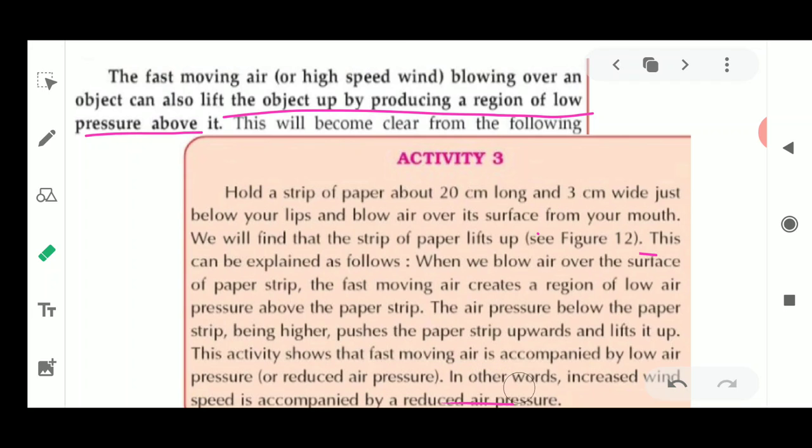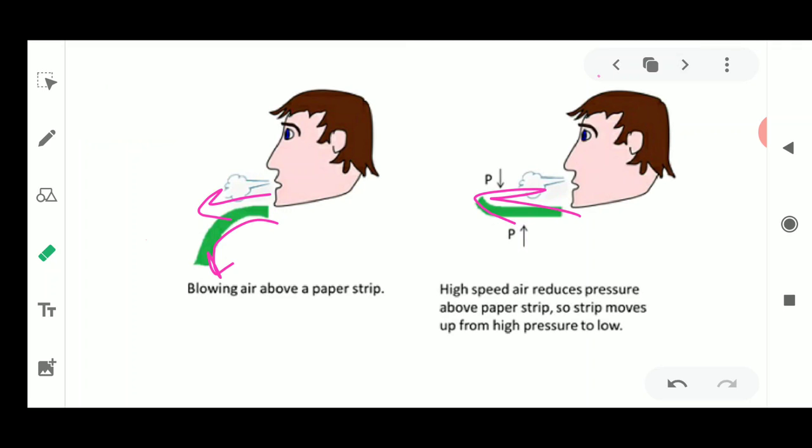So this activity is very simple. You can even try this at your home. You can take a strip of paper 10 centimeters wide and 20 centimeters long, and you will just keep this paper below your chin, and then you will blow air as if a fast moving wind is coming. So blow at a high speed.